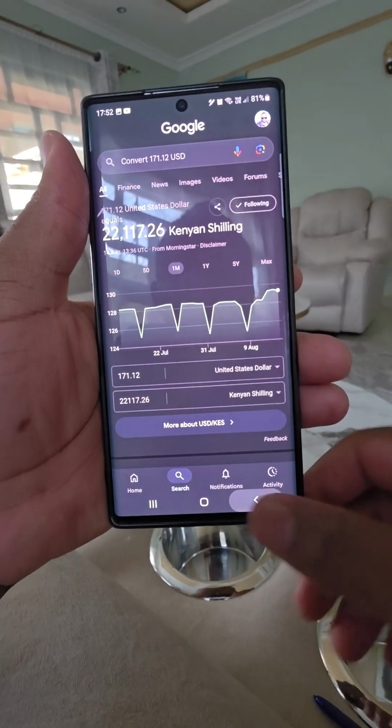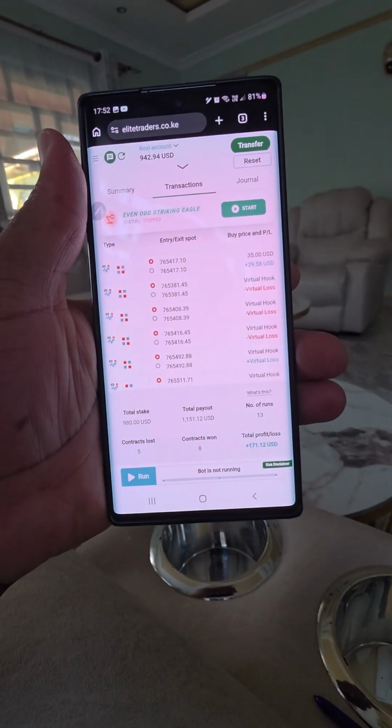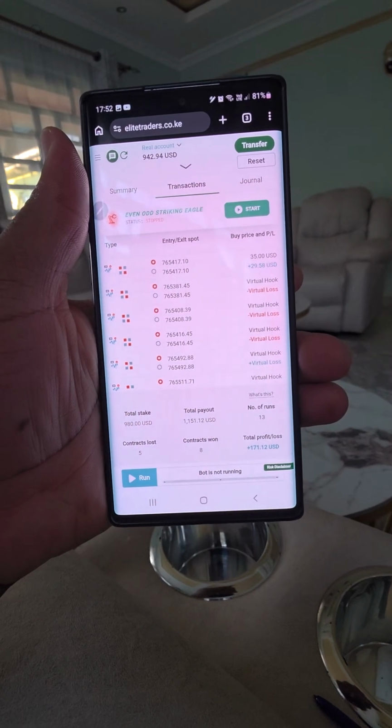Very nice. We call it even odd striking ego. It's under the striker folder.